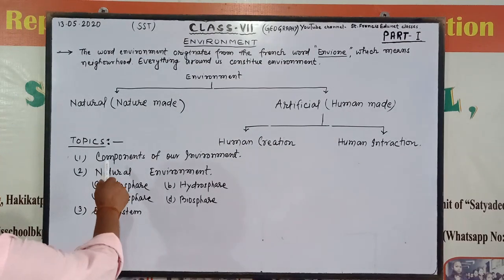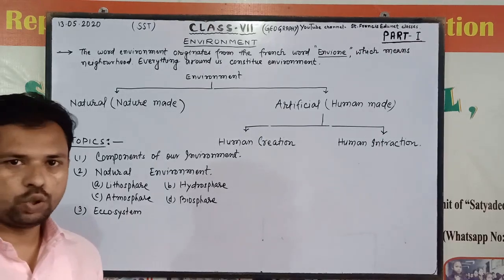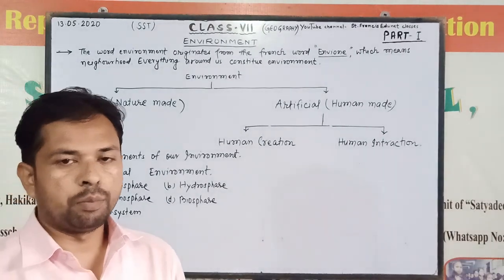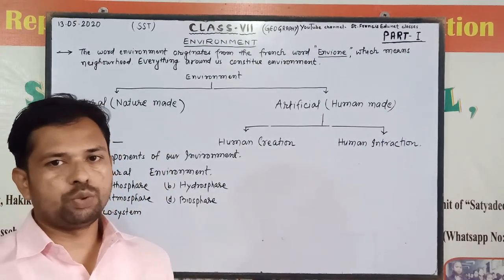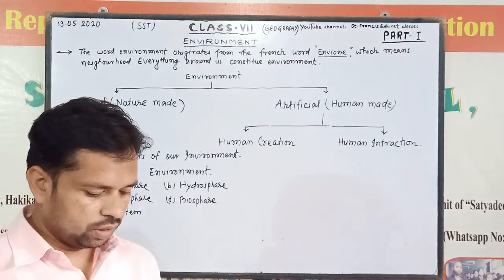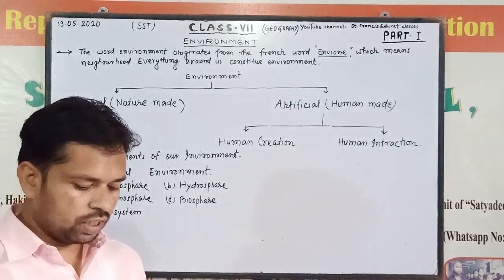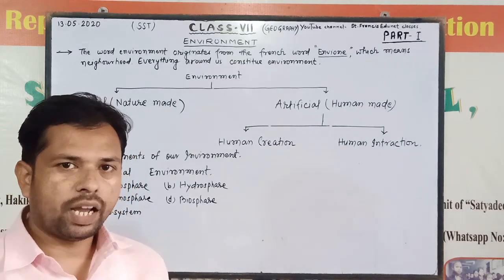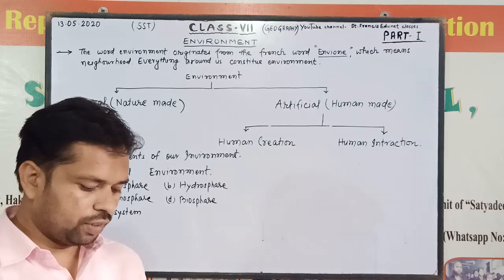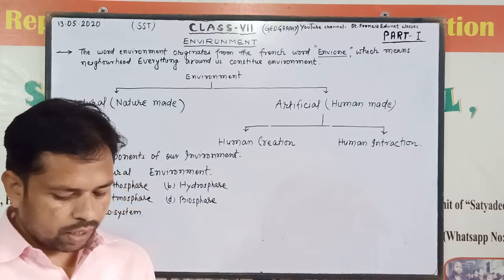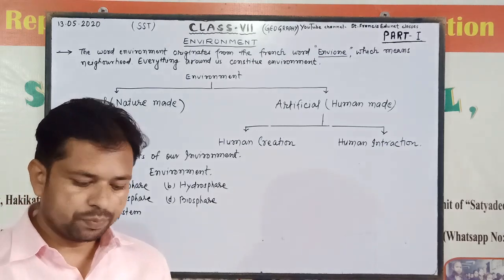So the first topic is components of environment. In the natural environment, there are two types of components. The first one is biotic, and the second one is abiotic. All living things are known as biotic, and all non-living things are known as abiotic. For example, biotic components include animals, plants, microorganisms.